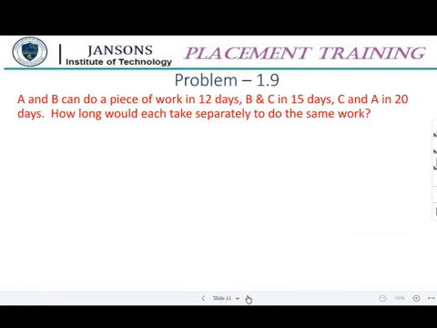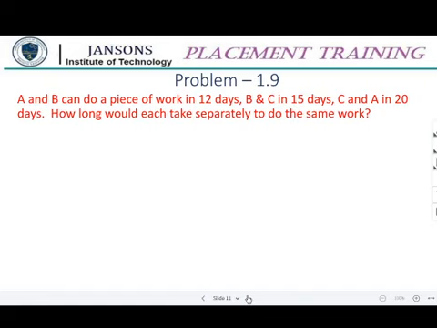A and B can do a piece of work in 12 days, B and C in 15 days, C and A in 20 days. So again it seems to be a bit confusing, nothing like that. If the basic equation forming is clear with you, then you can easily do it. How long would each take separately to do the same work? If A and B combinedly do it, they need 12 days.